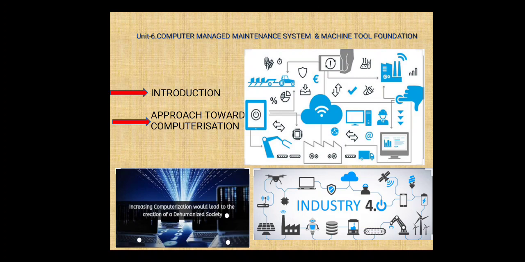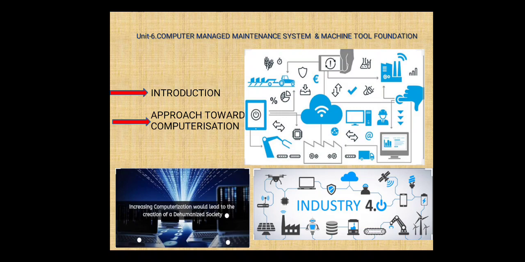Then longer machine life. Once the system is implemented by the computer managed maintenance system, we can have longer machine life.